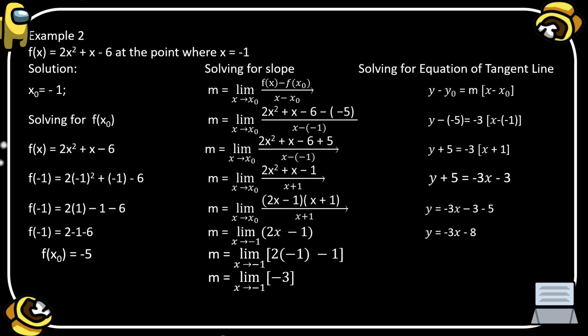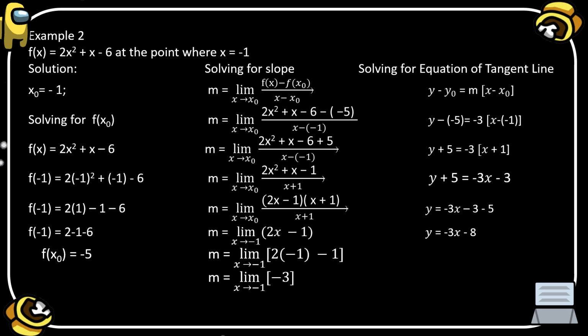Because positive 1 multiplied by positive 2x, the result is 2x. The negative 1 times x, the result is negative x. So 2x minus x, the result is positive x. So the factor is correct. We can cancel now x plus 1 in the numerator and also x plus 1 in the denominator. So the remaining value now is the limit of 2x minus 1, where x is approaching negative 1.